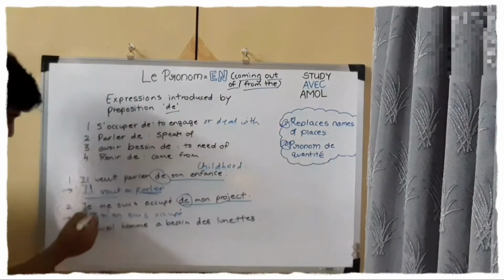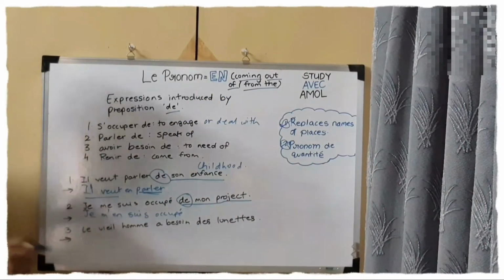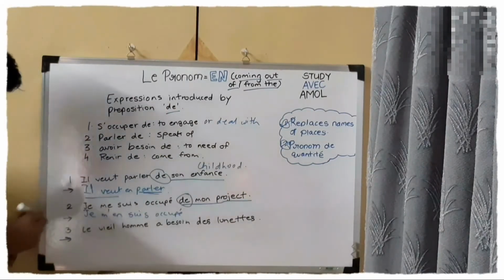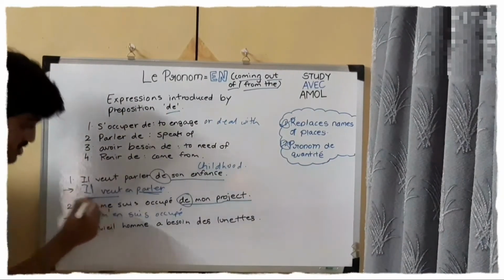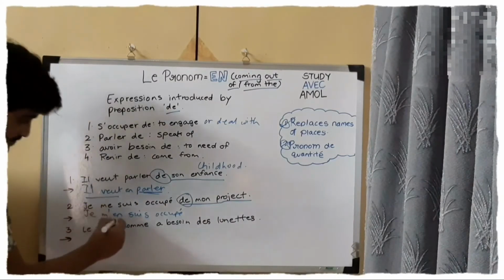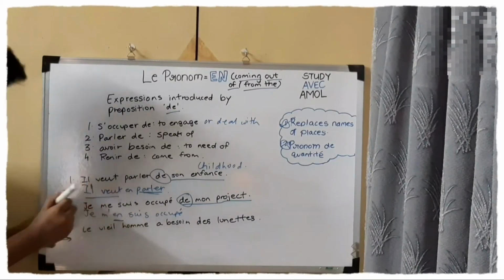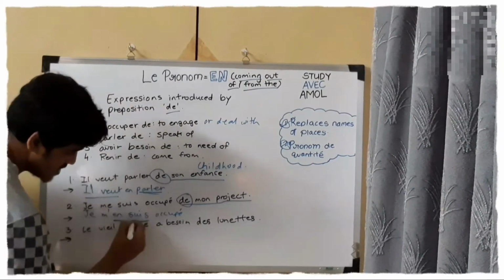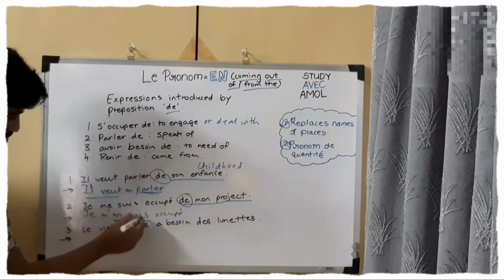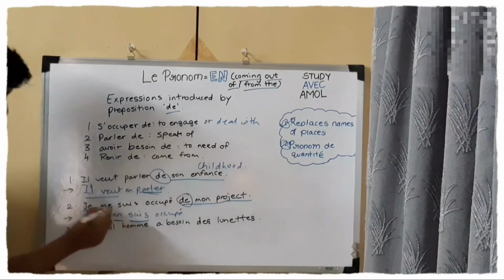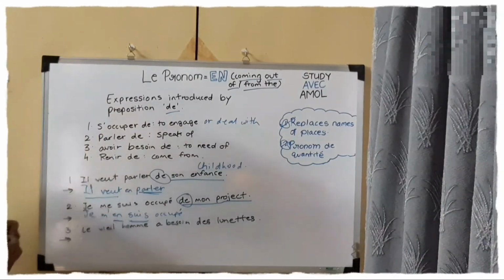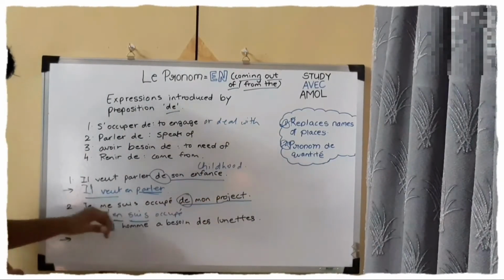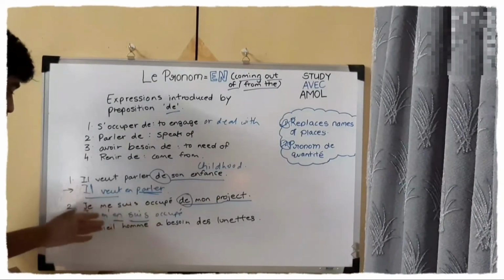So whenever a reflexive verb comes in a sentence, me, te, se, nous, vous, just write je, m' apostrophe en, because before the verb, before the verb suis, you need to write "en". So je me suis occupé de mon projet becomes: je m'en suis occupé. Before the verb, "en".